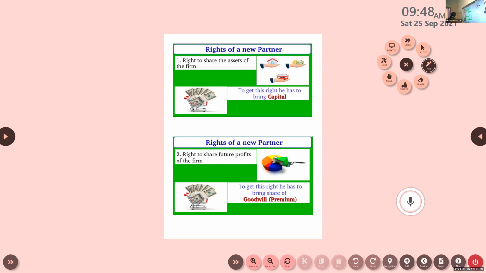For that, he has to bring some additional money, extra money. And that is called goodwill or premium. Extra money other than his share of capital contributed by the newly admitted partner is called goodwill or premium.